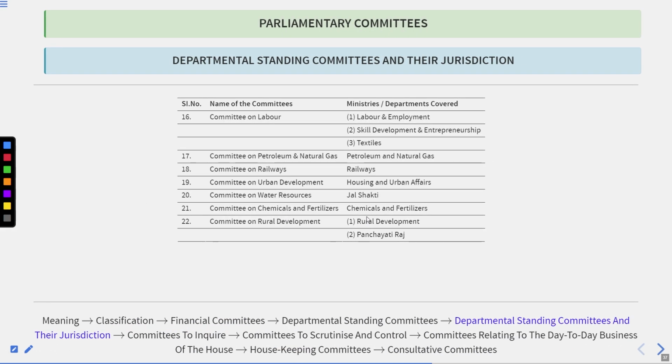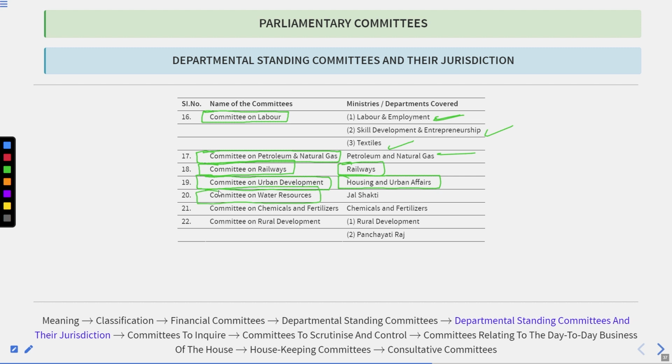Thereafter, the Committee on Labor, that covers labor and employment, skill development and entrepreneurship, and textiles. Thereafter, the Committee on Petroleum and Natural Gas, that covers petroleum and natural gas. Thereafter, the Committee on Railways, that covers the railways. Thereafter, the Committee on Urban Development, that covers housing and urban affairs.